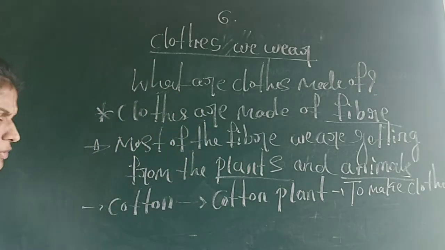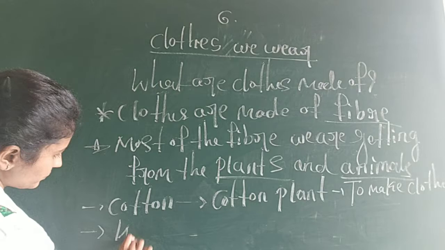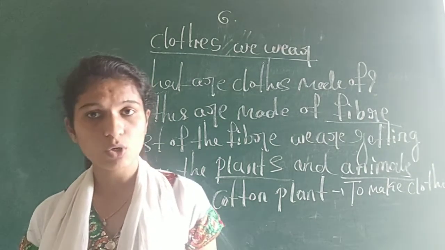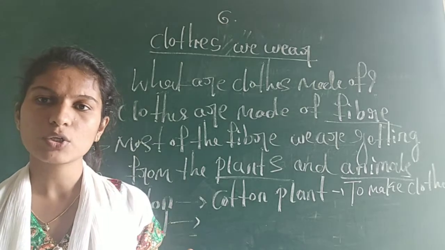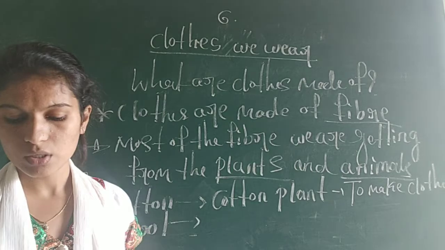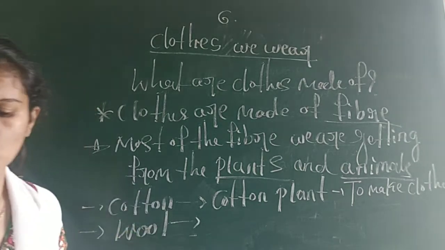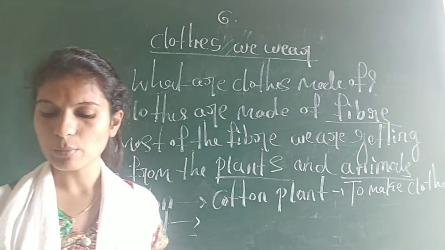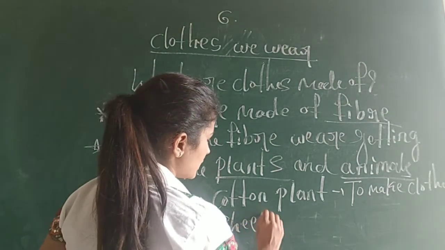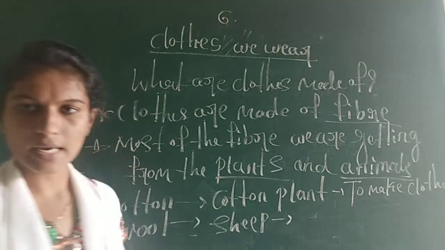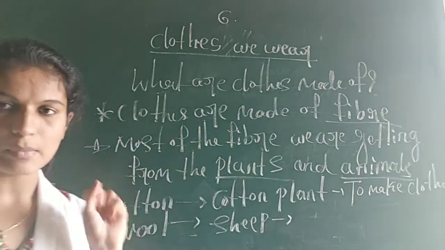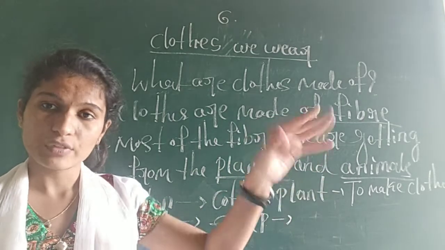Next we will discuss wool. I told you that we wear woolen clothes in the winter season. So how do we get wool? Wool comes from the body hair of sheep. You can see a sheep in the picture. We get wool from the hair of that animal.